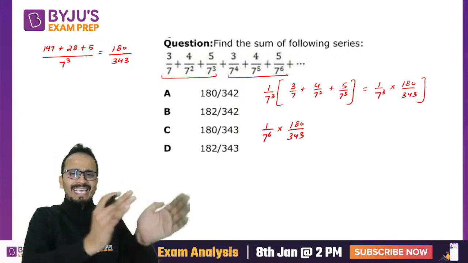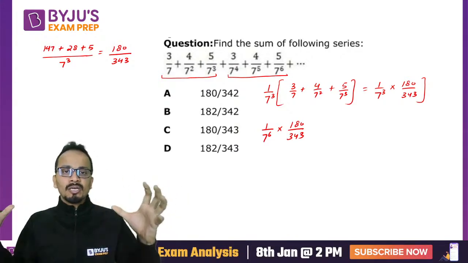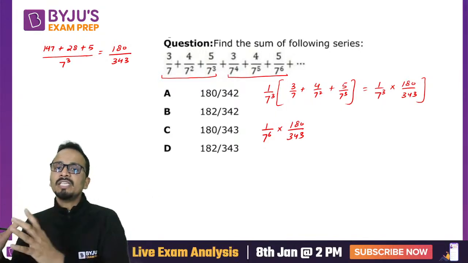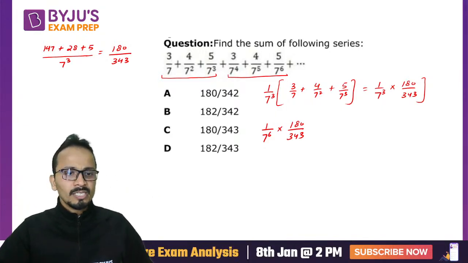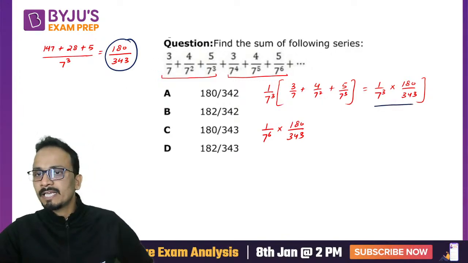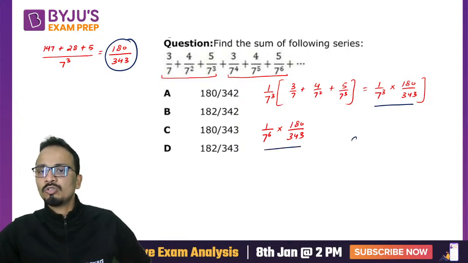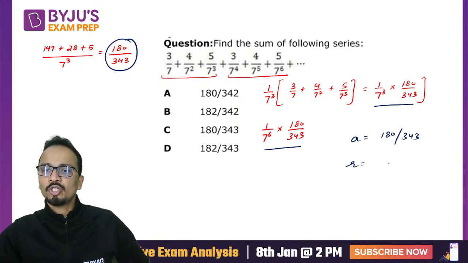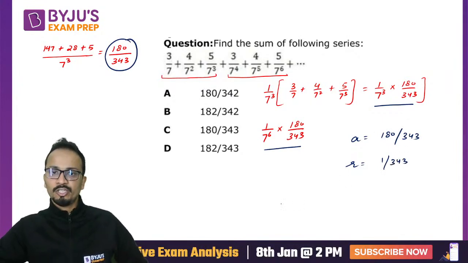So likewise, I kept on combining. I kept on just taking the sum of three terms together. Okay. Now this will give you an infinite GP with first term as this. This is the second term and this is the third term. So the first term of this infinite GP is 180 upon 343 and the common ratio is 1 upon 343. That is 1 upon 7 cube. Solving this, you will get your answer.